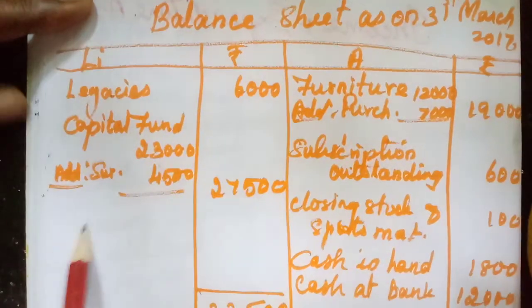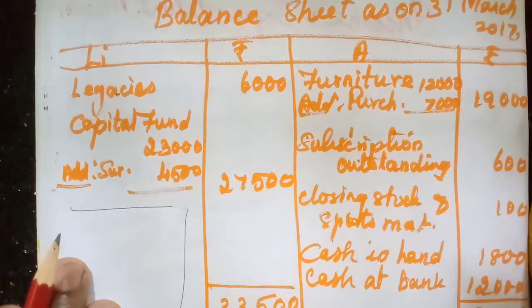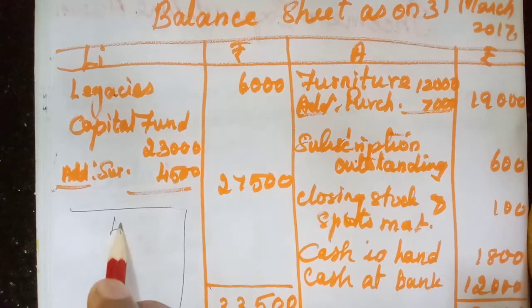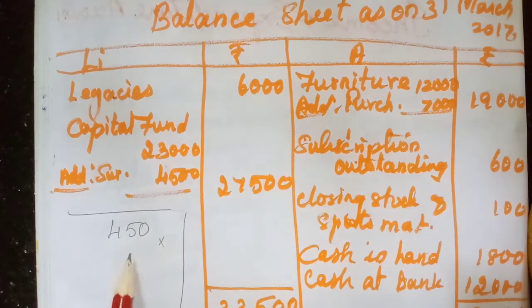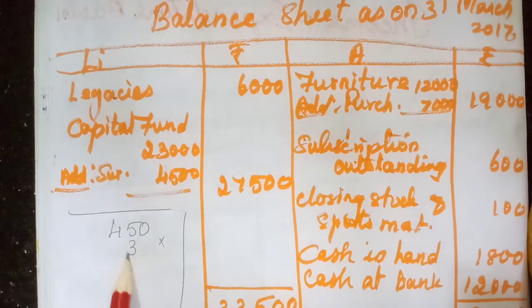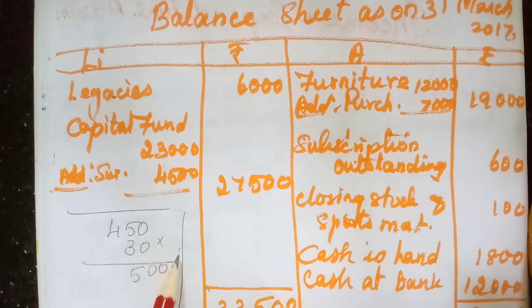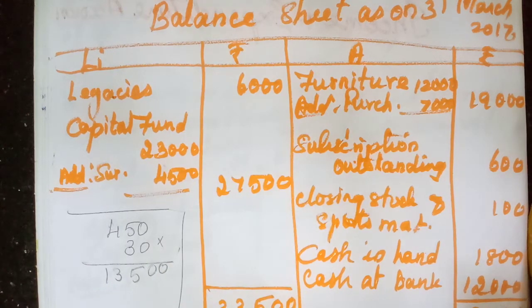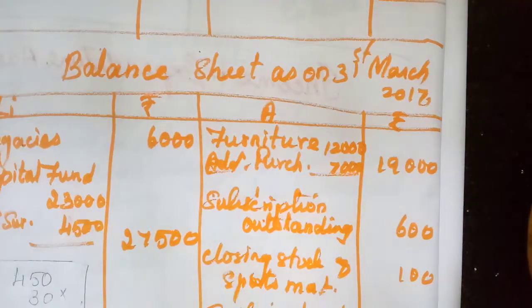Here in this one, I am doing the calculation. Okay, how many members are there? 450 members into 30. Okay, 30. So here 0. 3 5s are 15. Balance 1. 4 3s are 12 plus 1, 13. So how much we need to get? 13,500.